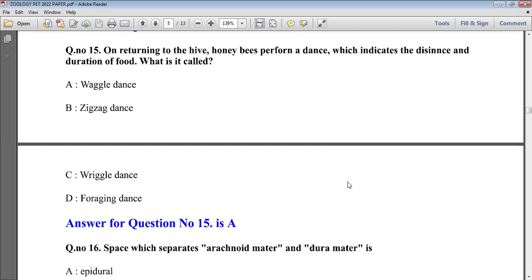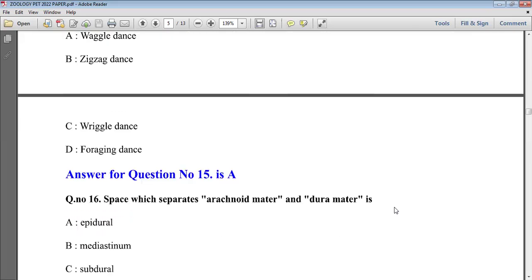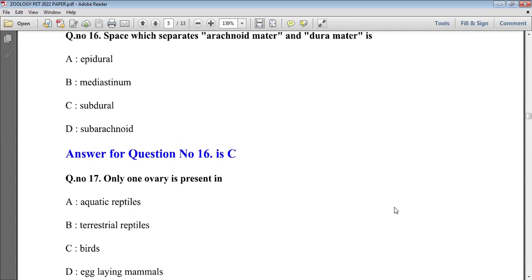Such a dance is used when food is about 150 meters away from the hive. The next dances are the zigzag dance pattern, the wriggle dance pattern and the foraging dance. These are several dance patterns. Study these patterns deeply because these are important questions for behavioral patterns. So option A is the right answer, used for the distance of food.